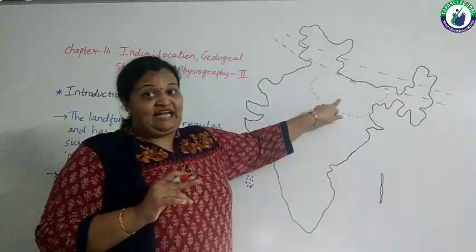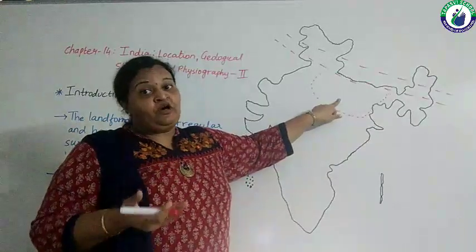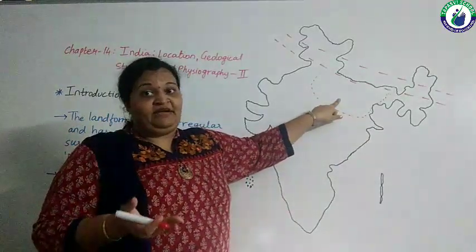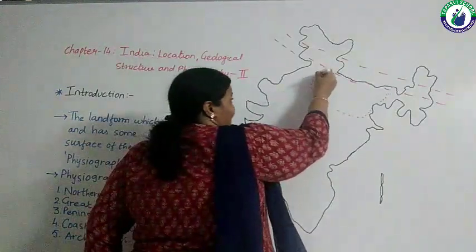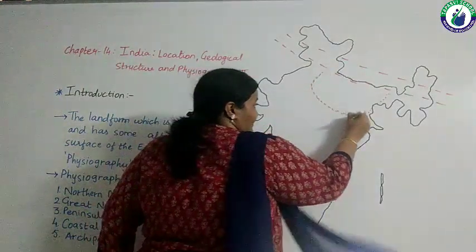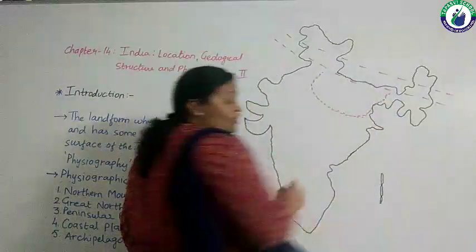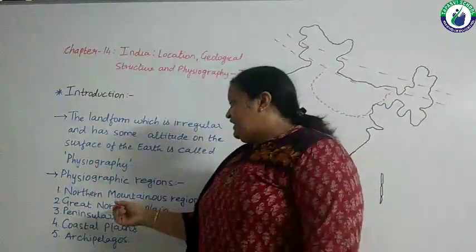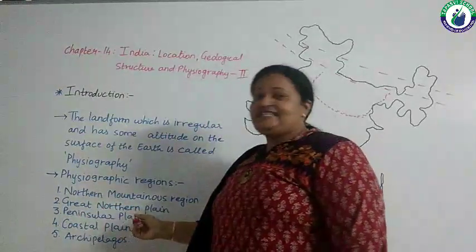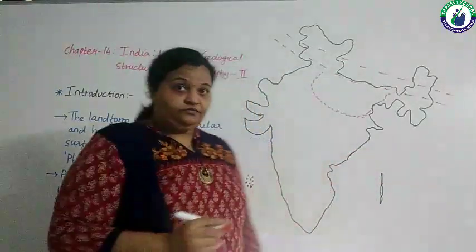Here it is a flat land which is made because of the deposition of alluvial sediments by the rivers. Right? So this area is Northern Plains.